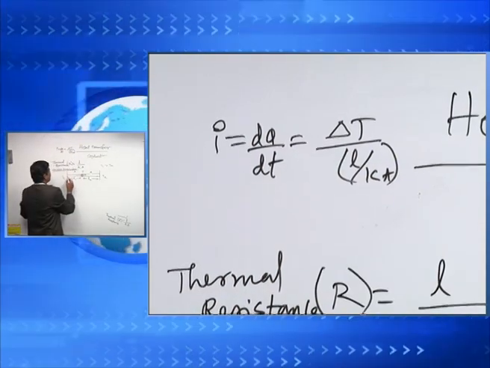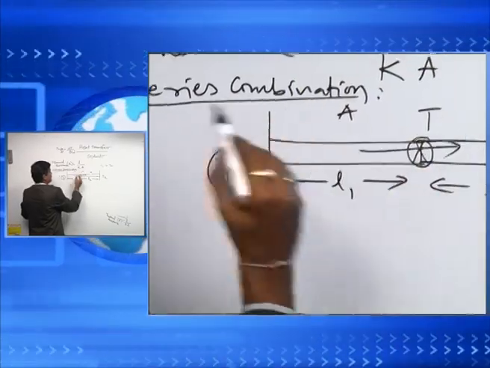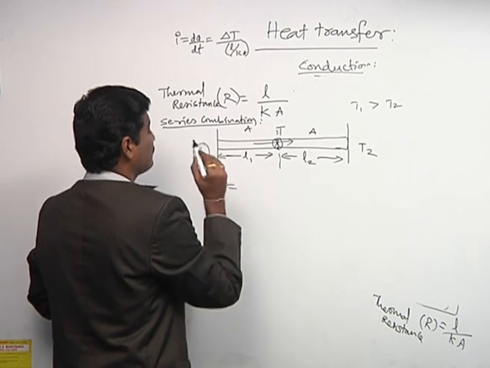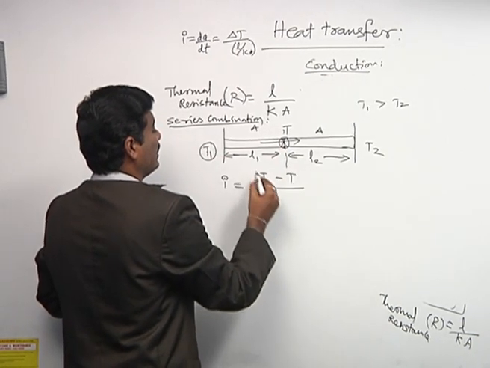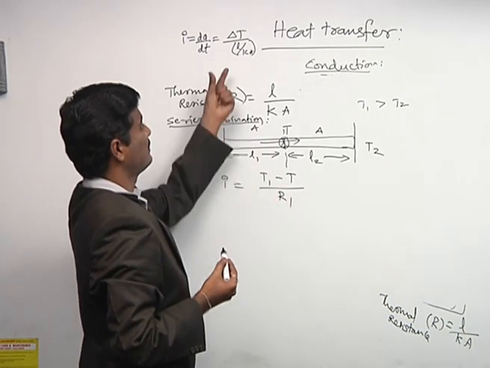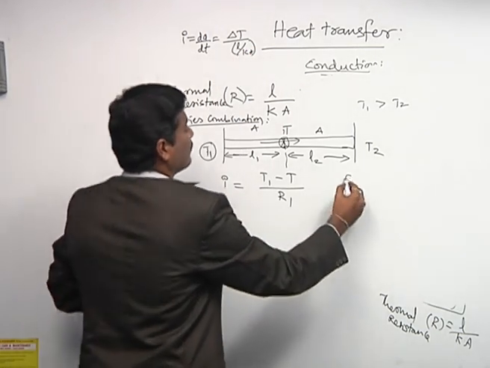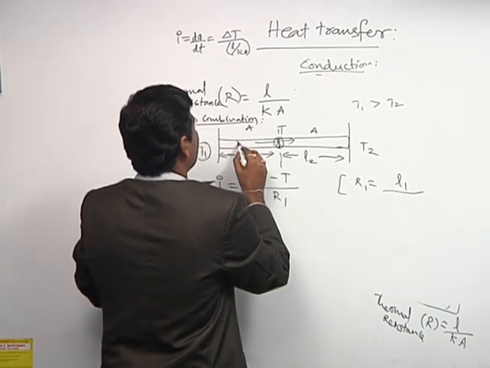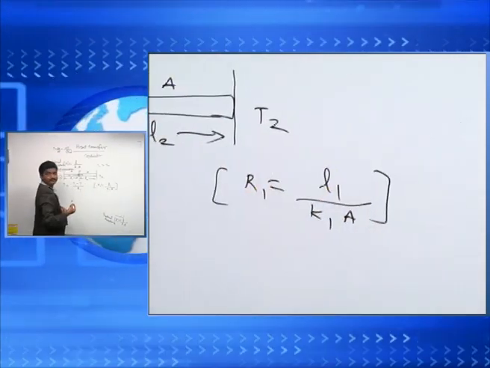So the heat current flows from higher temperature T1 to T first in the metal rod of length L1. So thermal current I is equal to the temperature difference, T1 minus T, by its resistance, let it be R1. This R1 is the thermal resistance, which is equal to L by KA here. So R1 is equal to L1 by K1 A, where its length is L1, its coefficient of thermal conductivity is K1 and the area of cross section is A.